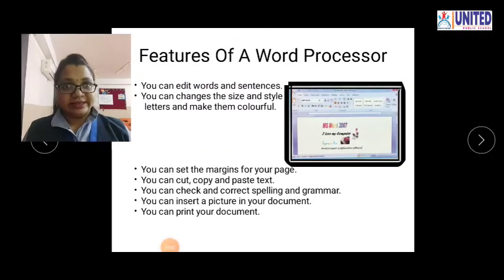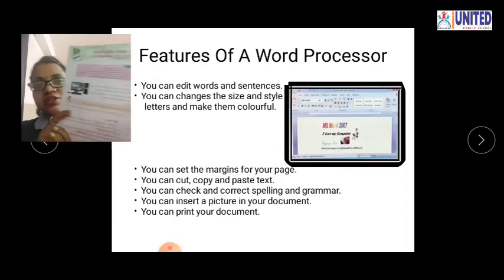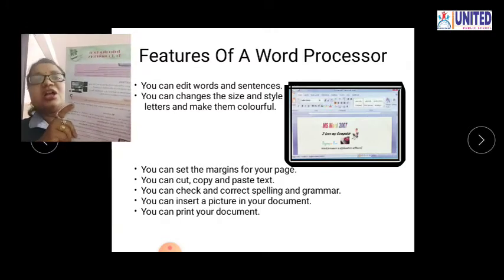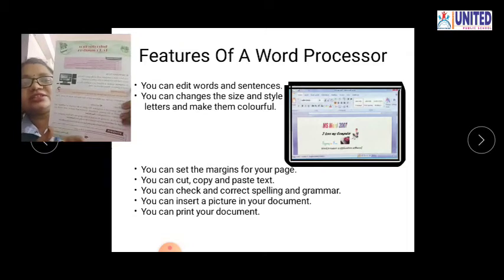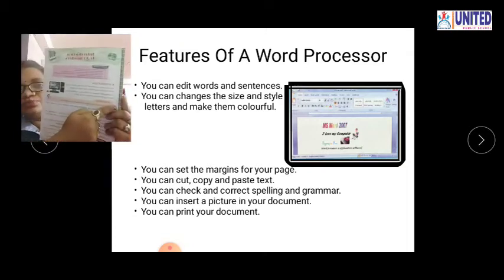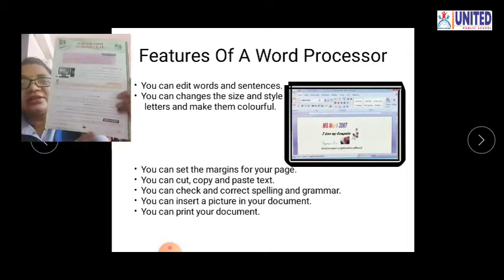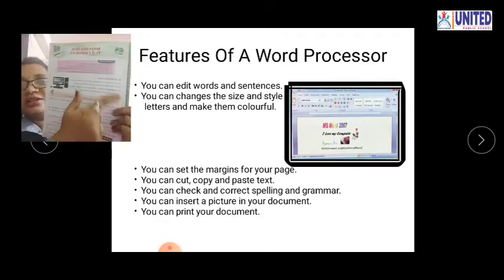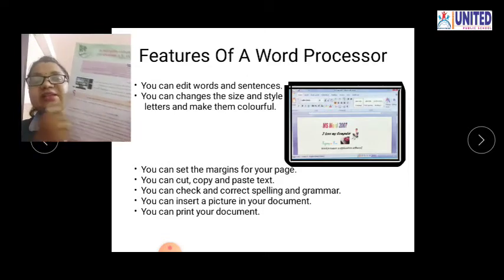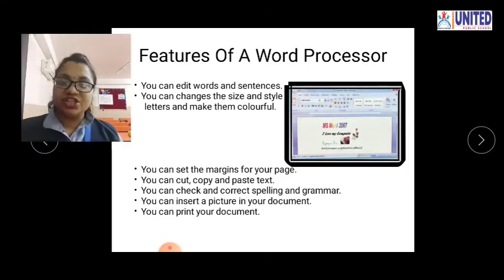Next, you can set the margins of your page. So what do you mean by margins? Just see in the book. See, this is your computer book, and you can see at the four sides of that page some space is left. Here you can see the top side, the bottom side, then the left side and the right side. This space is called a margin. So you can also set the margin of your document page.